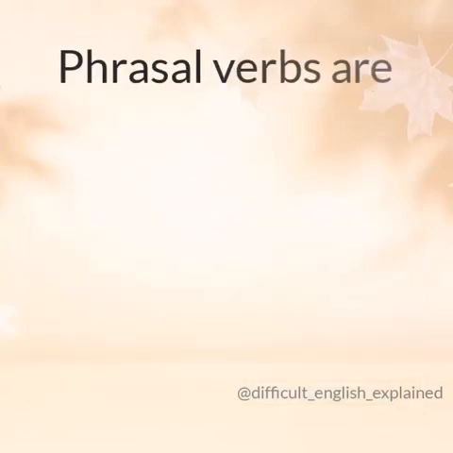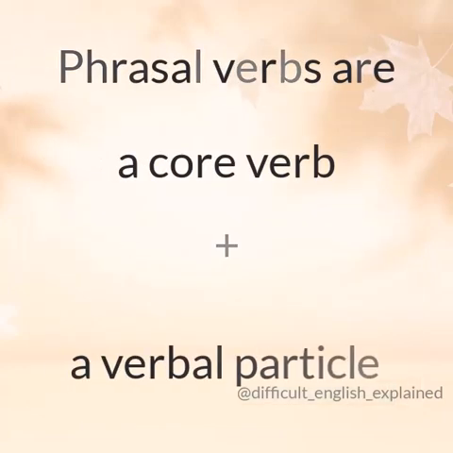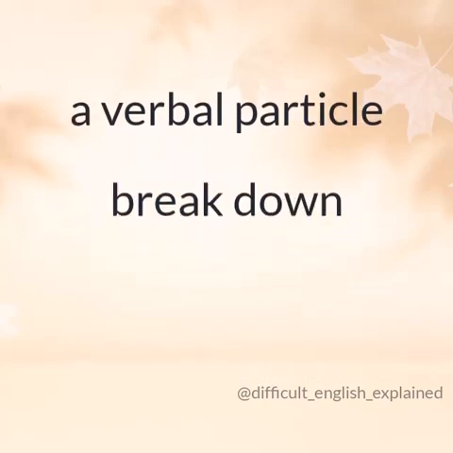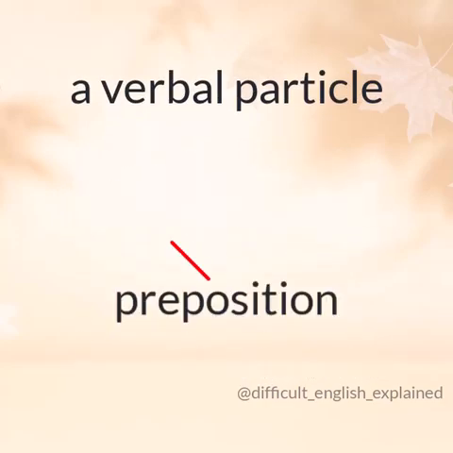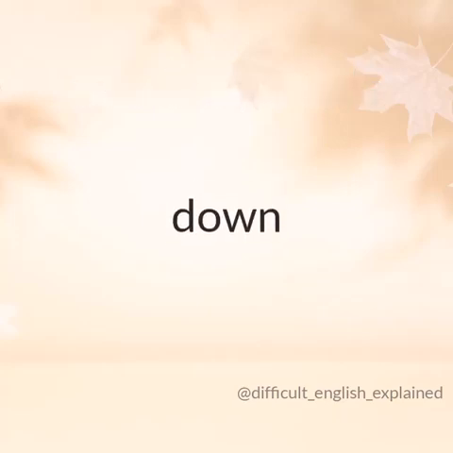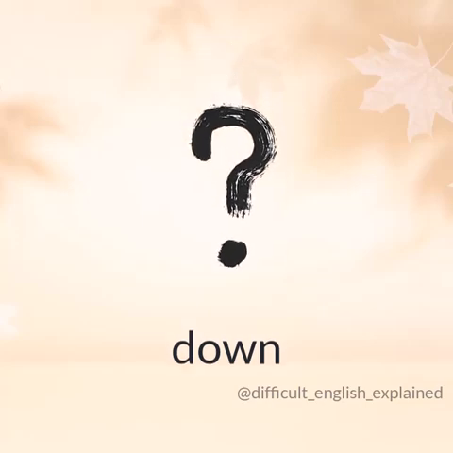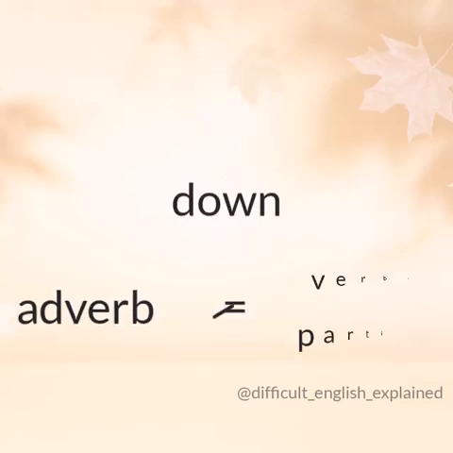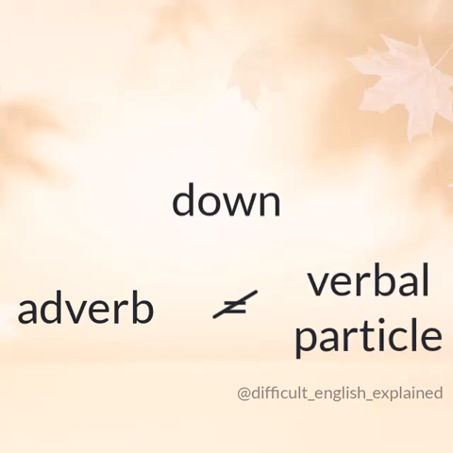Phrasal verbs are a combination of a core verb and a verbal particle. A verbal particle is part of a verb. It's not a preposition or an adverb. Down is a common verbal particle. But what is down contributing to a phrasal verb? How is the verbal particle down different from the adverb down?